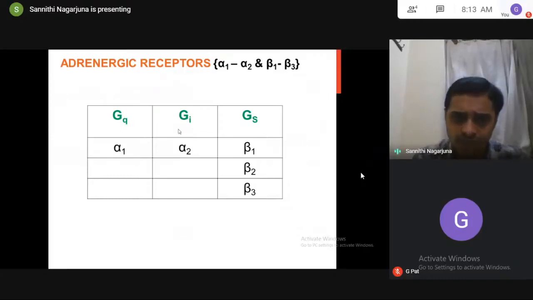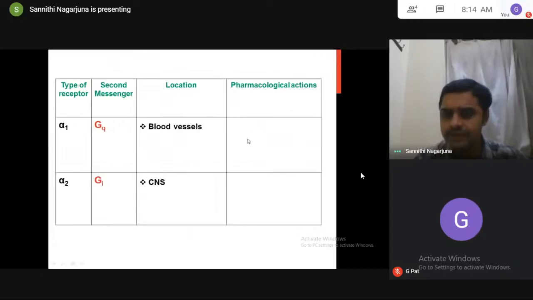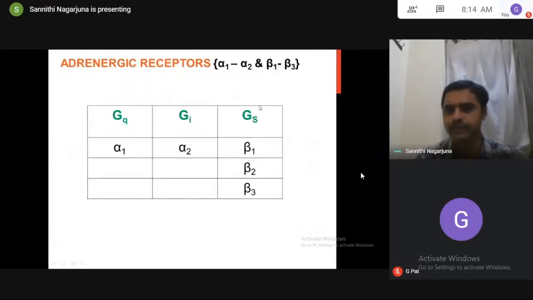Now you see what the second messenger is here. For alpha 1, it is Gq. For alpha 2, it is Gi. For all beta receptors, it is Gs. Alpha 1, which is Gq, increases IP3 and DAG. Alpha 2, which is Gi, decreases cyclic AMP. All beta receptors are Gs, nothing but increased cyclic AMP.